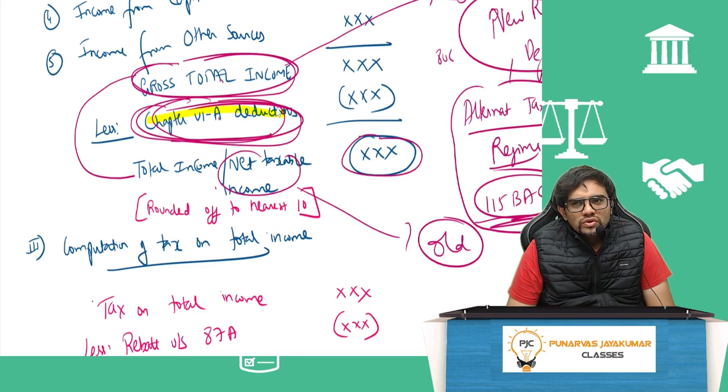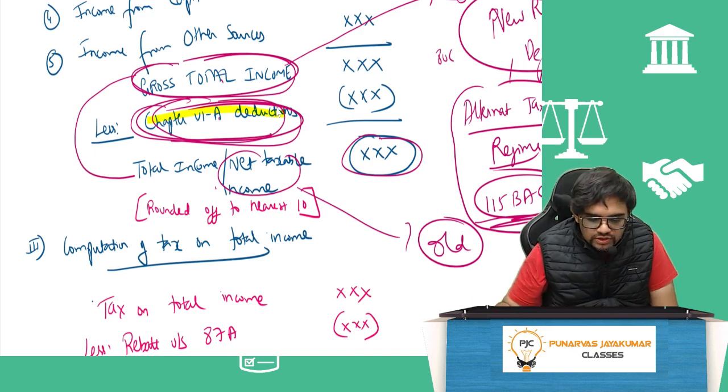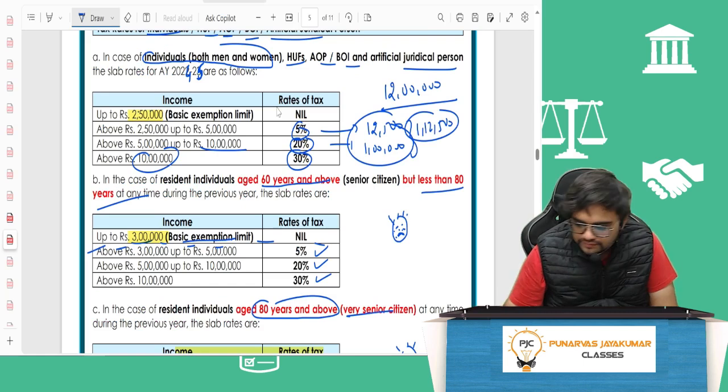So in the year 21-22, if I'm not wrong, assessment year 21-22, Nirmala Madam came out with a brand new tax regime called an alternate tax regime under 115BAC. Under 115BAC. Come to the notes, I'll show you which one.